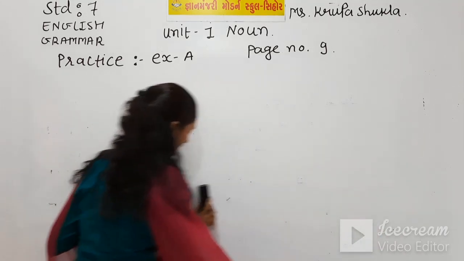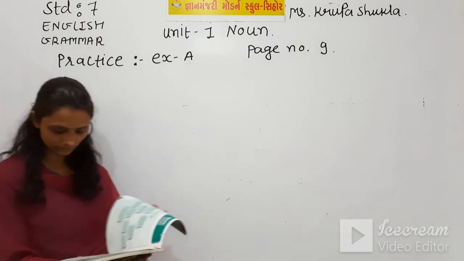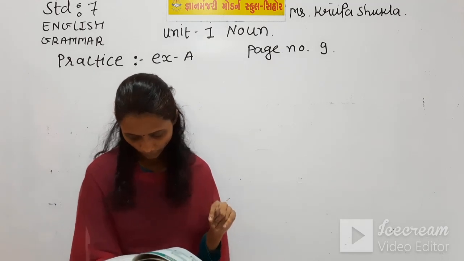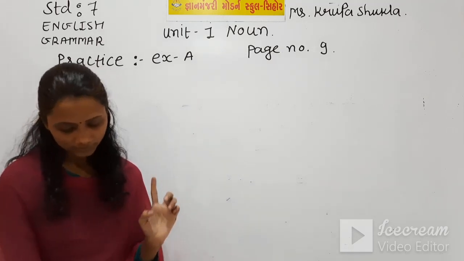Now another line Suraj has written. Still we are on page number 9, so don't just turn the page. Now we are on the number 6 line, that is the last line of page number 9.